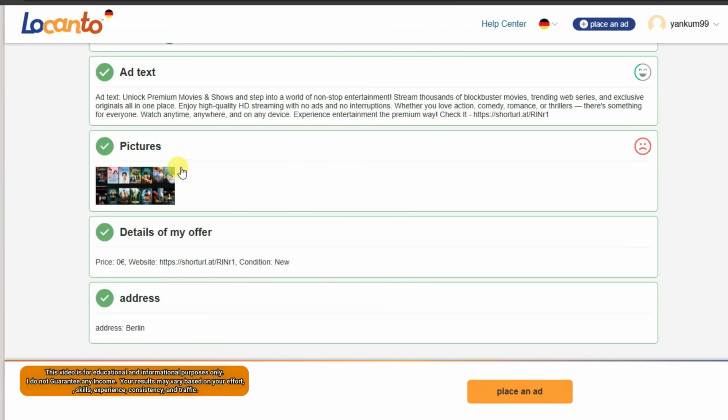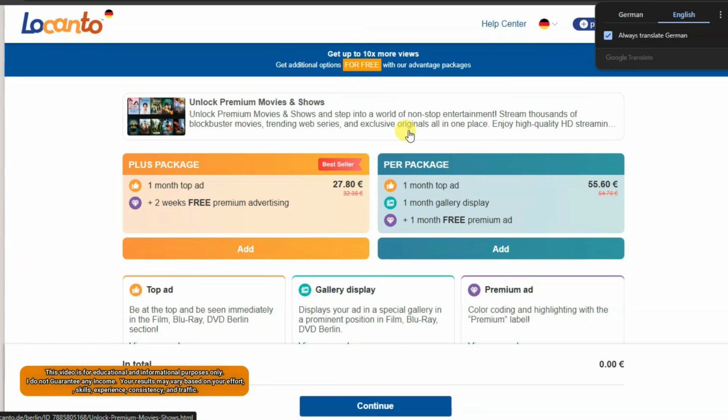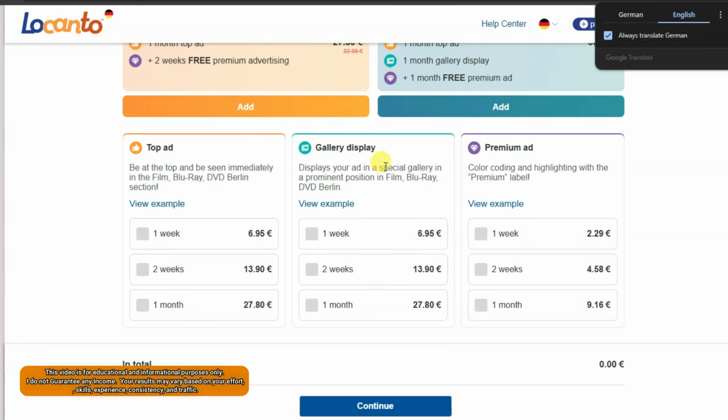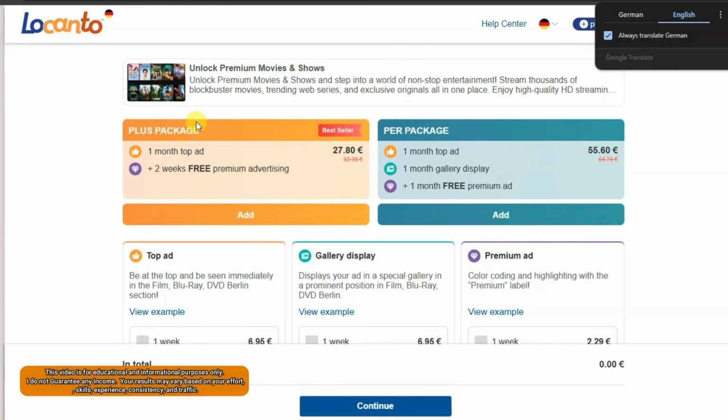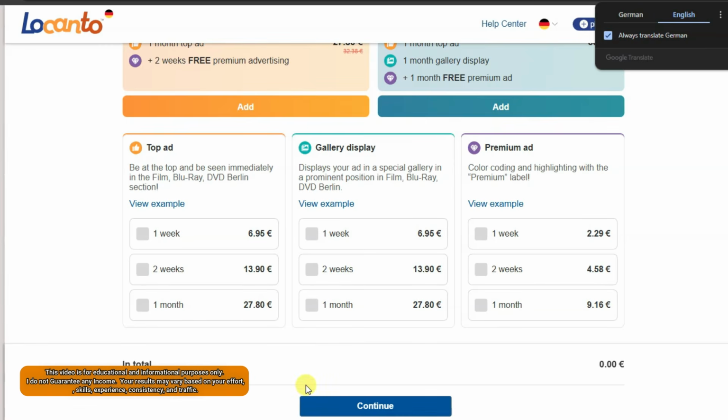Guys, you can upload more pictures. This will help you attract visitors. At last, you can click on the place an ad button. It will then take you to this page. If you want to get more visitors, then you will have to spend some money. You can choose any of these packages. You can click on the continue button.